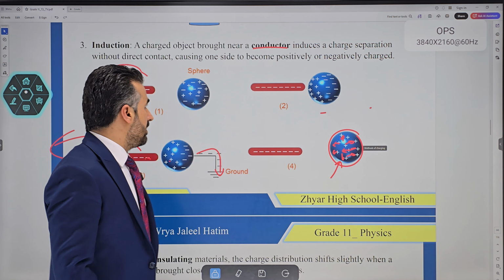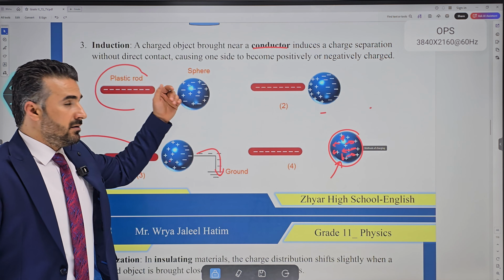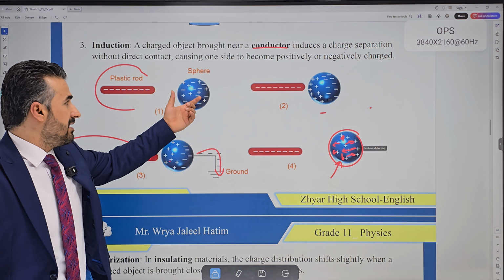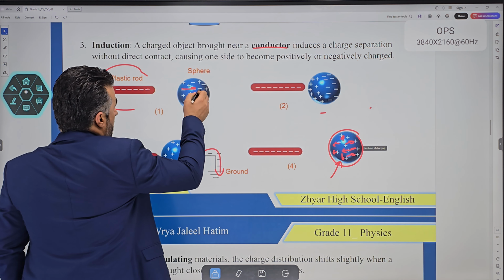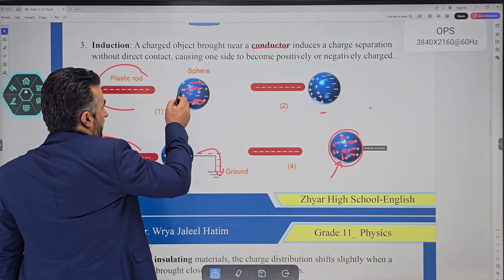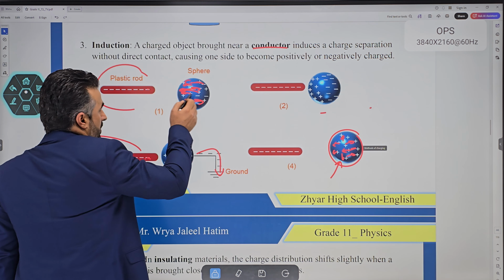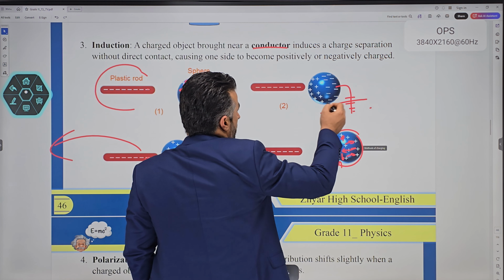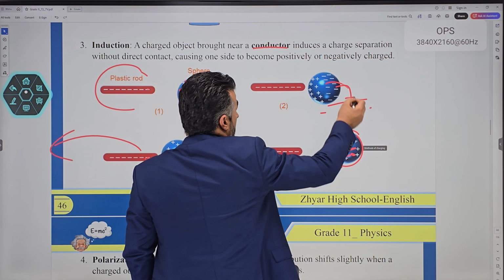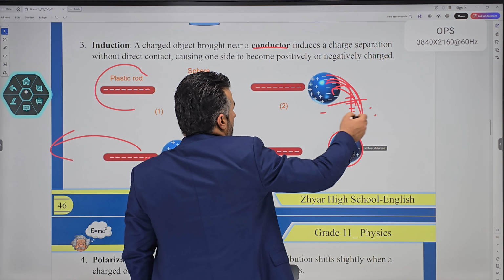Induction. In induction, the plastic rod brings near the conductor sphere, and the negative charges repel one another, while positive and negative attract. This is what happens here. We will connect this part with the earth, with the ground. And the electrons go to the earth.